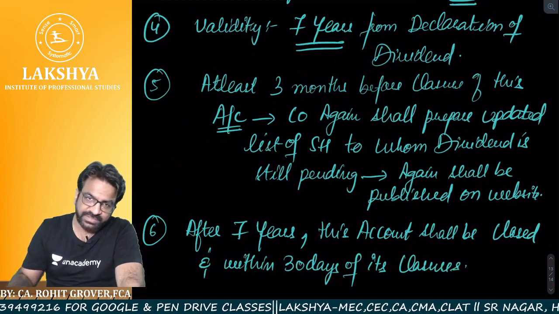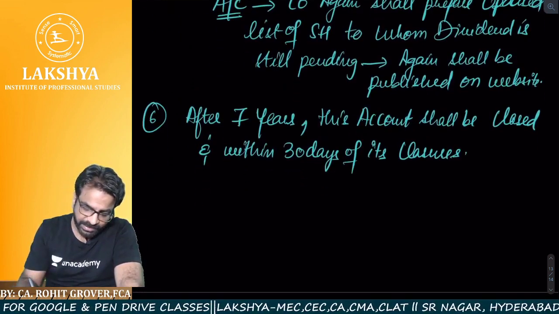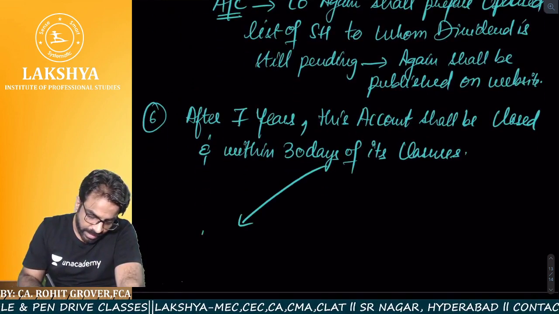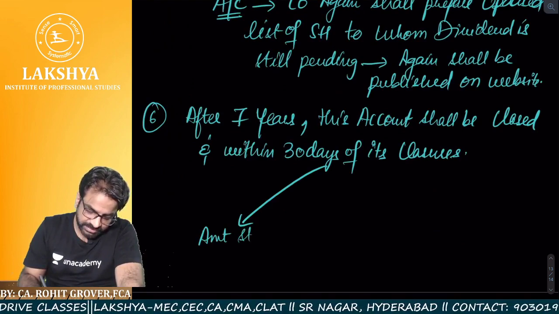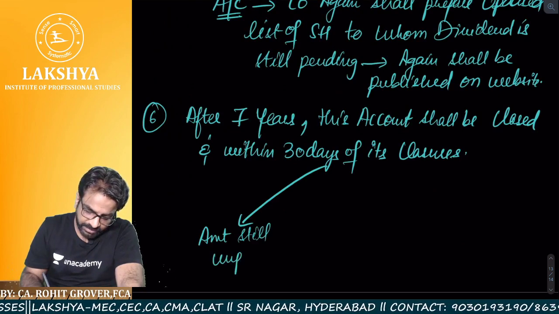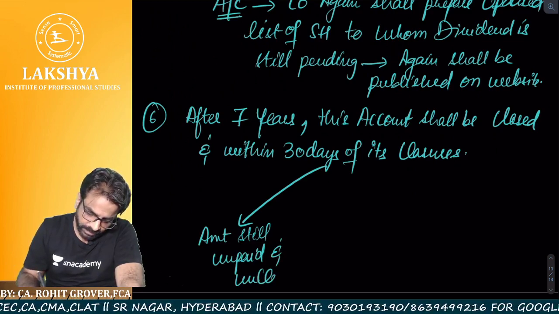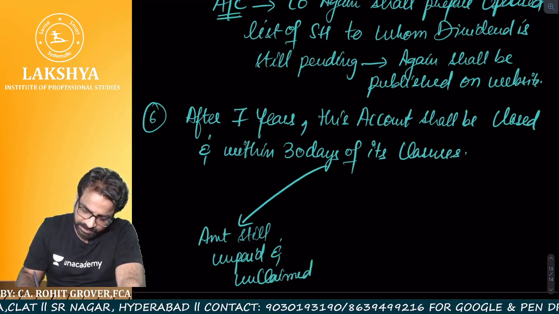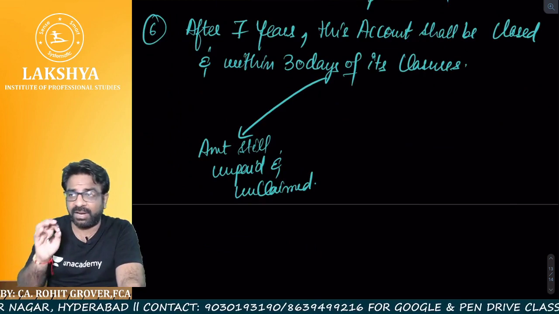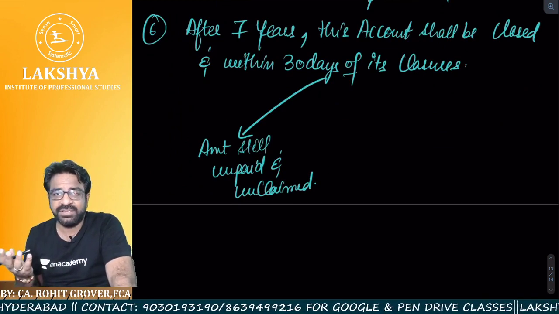Within 30 days of its closure, two things will happen. Amount still unpaid and unclaimed, amount which is still unpaid and unclaimed. After 7 years, there might be a case that still some amount is there.